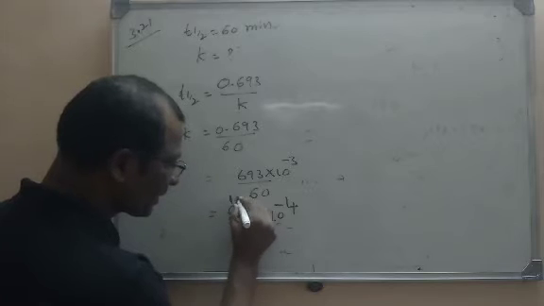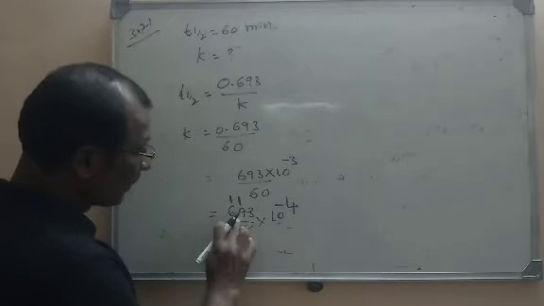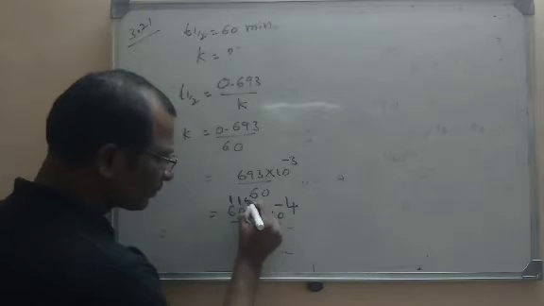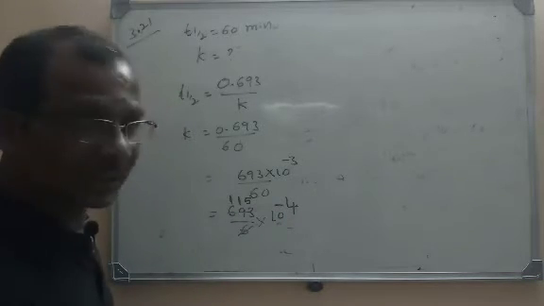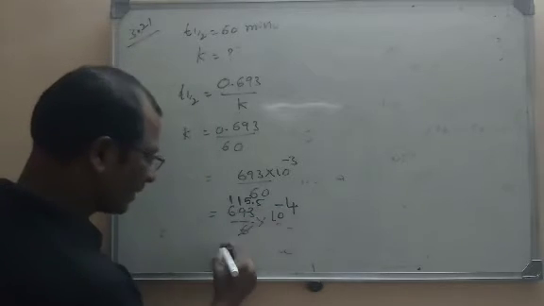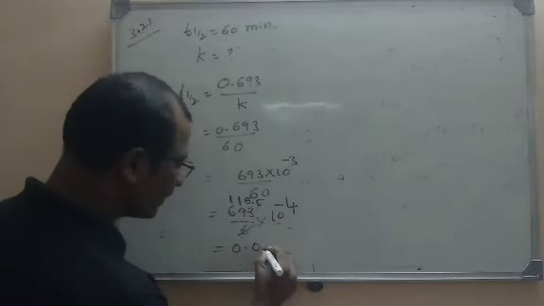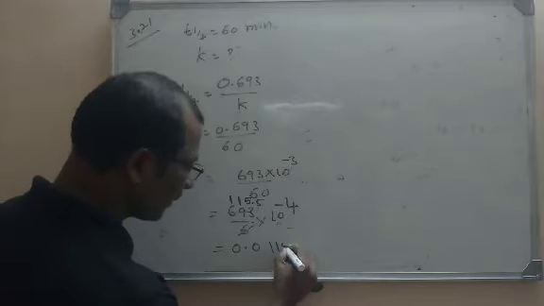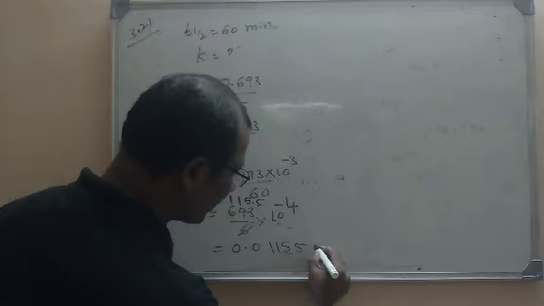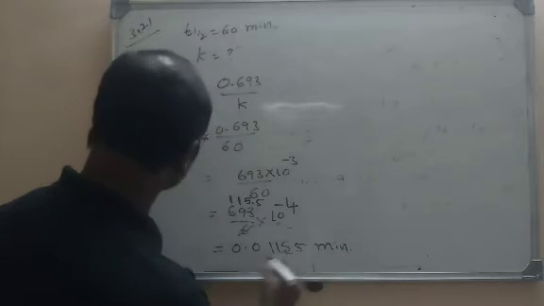Now the cancellation will be easy. 6 ones are 6, 6 11s are 66 here. 5 is left here. So 6 5s are 30 and again 0.5. But here 4 digits are there, so it will become 0.01155. So this is time in minutes, so that is K.